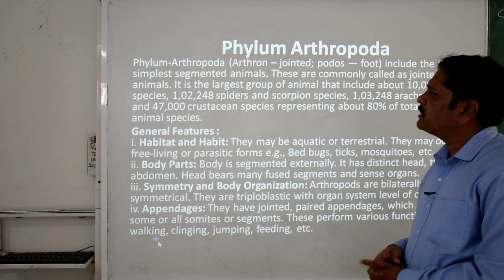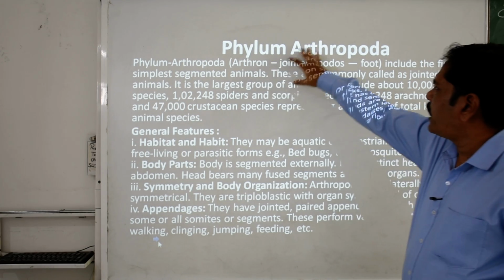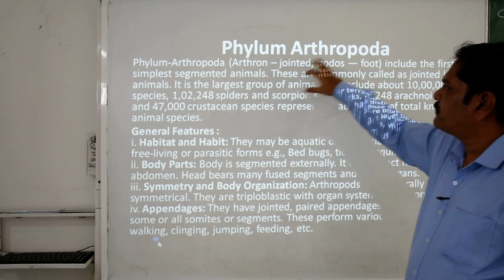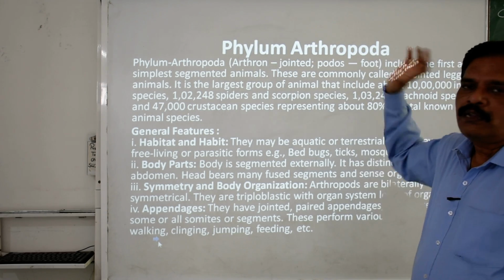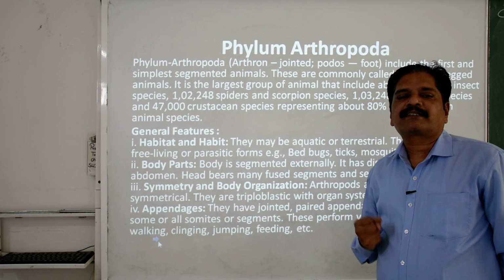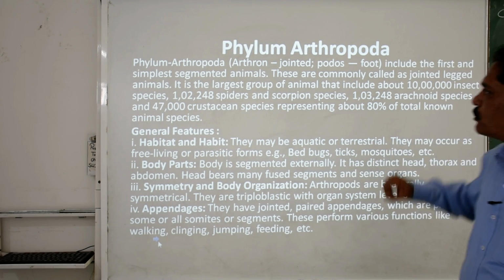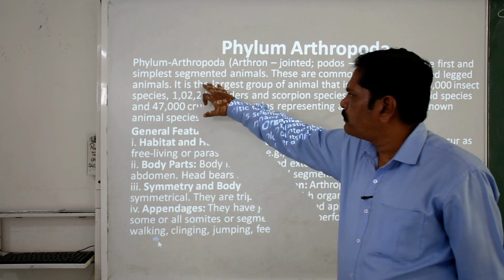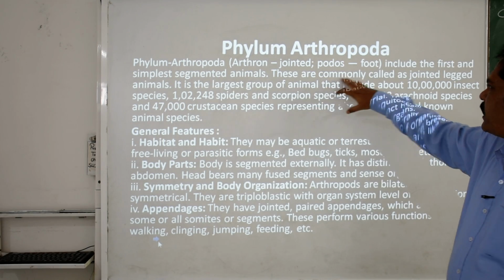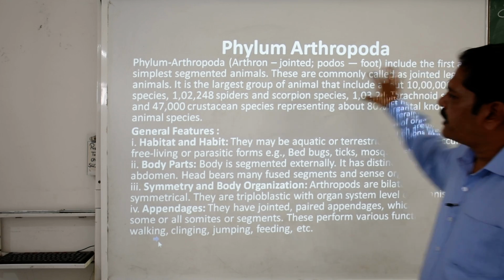Clear? The word itself, that is arthron, and podas mean the foot. Arthron means jointed. Okay, so the category of animals having jointed feet is called arthropods. It includes the first and simplest segmented animals, and they are commonly called jointed-legged animals.